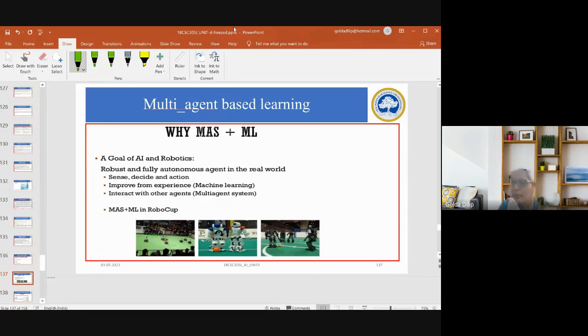Now, a multi-agent system is something which makes use of your machine learning. Once when I discussed reinforcement learning, I discussed what is called MARL, that is multi-agent based reinforcement learning. Those kinds of things are very significant, multi-agent based learnings. These are all examples being given here. Again, I can give you an example.